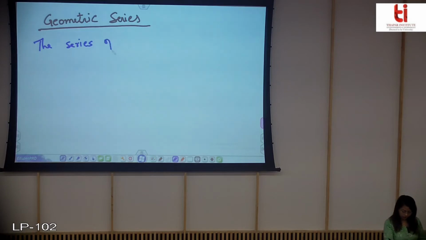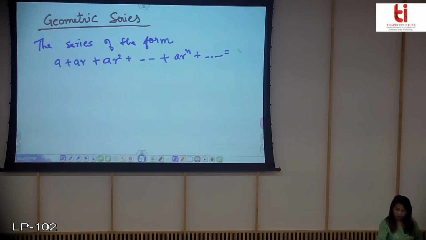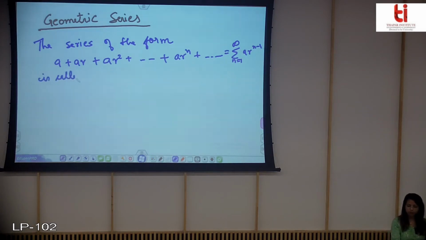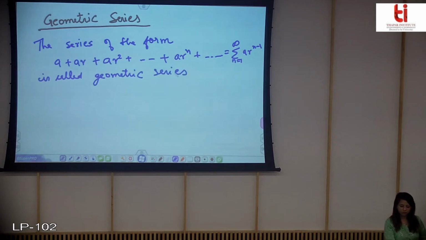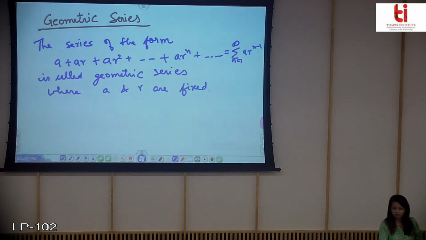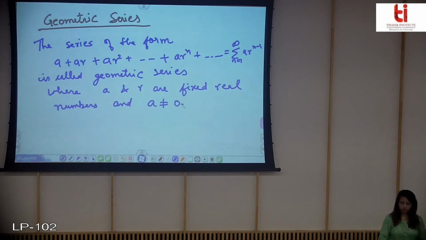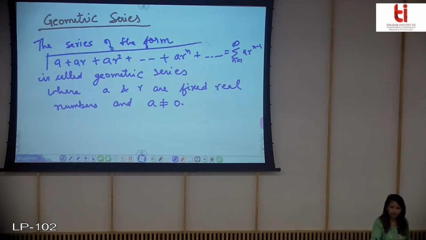The series of the form, you can write it as summation of n from 1 to infinity a r^(n-1), is called a geometric series, where a and r are fixed real numbers and a is not equal to 0. So this type of series is called a geometric series.